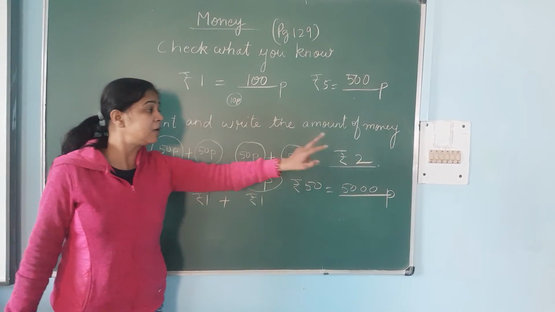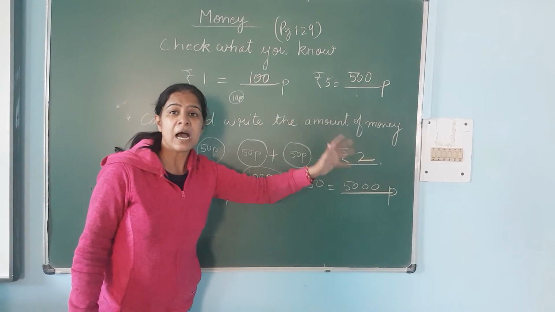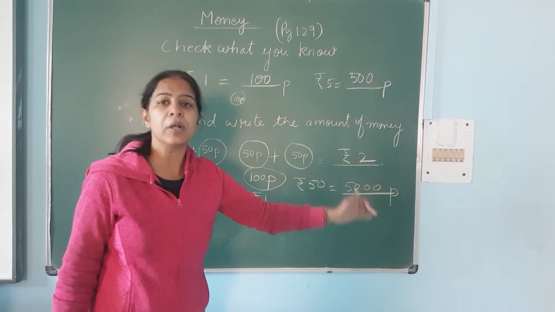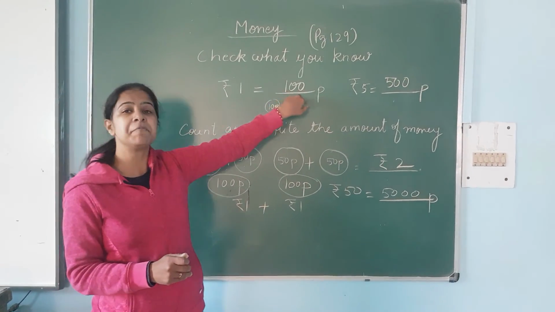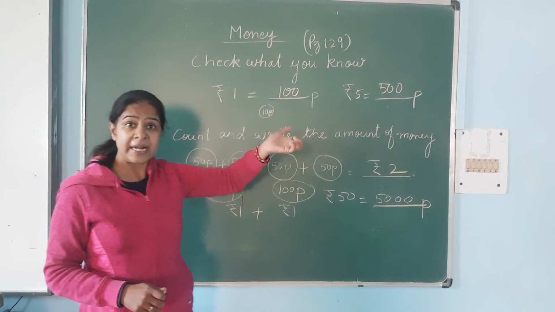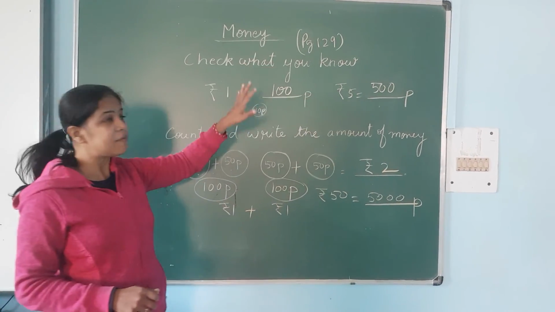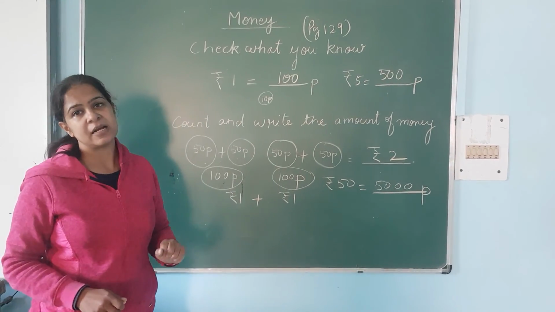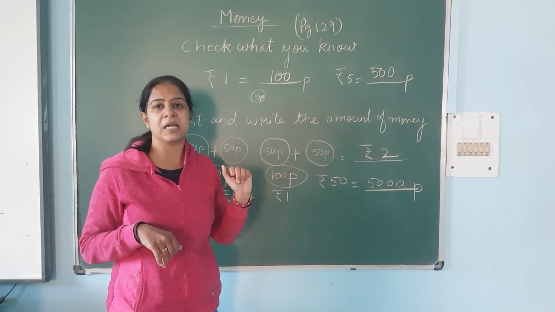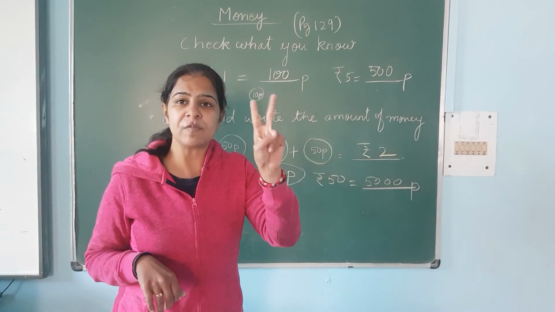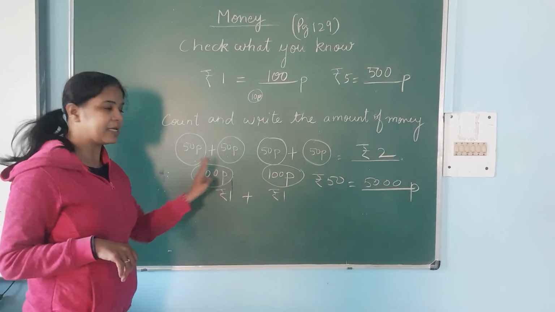So 50 paise, 50 paise, 50 paise, 50 paise. It means in a 2 rupee coin, how many 50 paise coins can you hold? 4. Like in 100 paise, I can hold 10 paise coins. So if I have only 50 paise coins, how many coins of 50 paise can I hold in 100 paise? I can hold 250 paise as it is given over here.